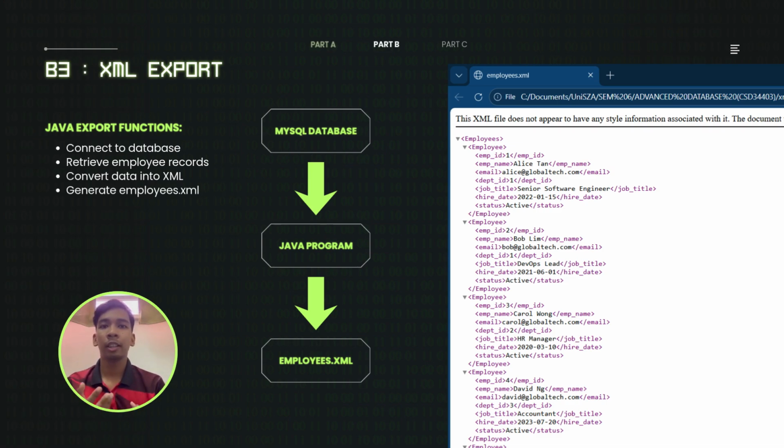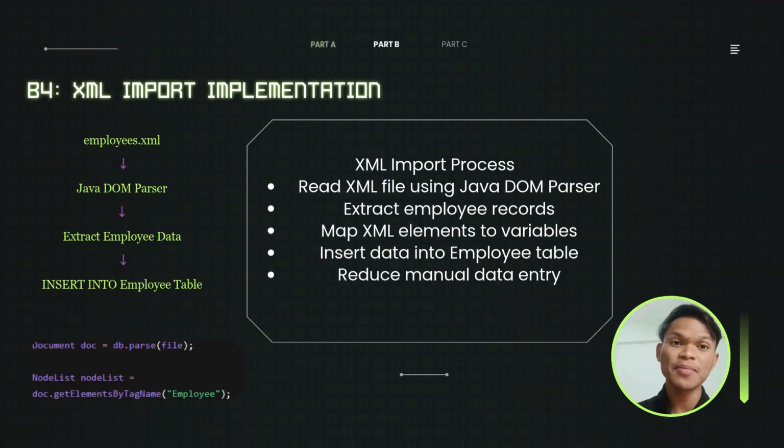So the system will connect to the database, read the employee data, and write it into the XML file called employees.xml. This will make the data easier to share with external systems in a structured format. In B4, we read the XML file back into the database using Java DOM parser.